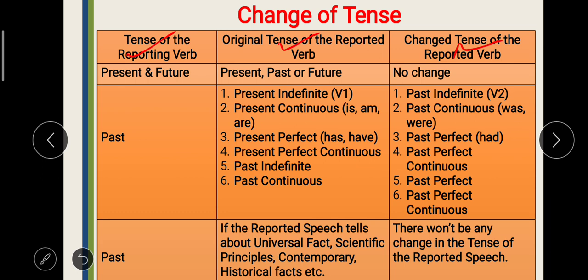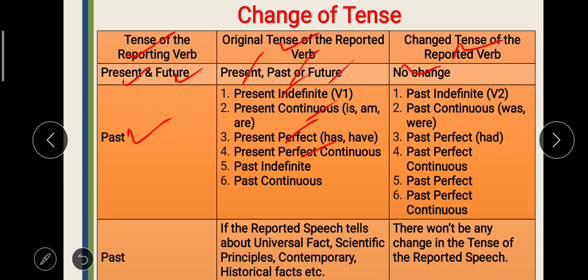If the tense of the reporting verb is either present or future, one of the two, and the reported verb is in present, past or future, then no change will be there. There won't be any change. Whatever the tense is of the reported verb will remain as it is. But if reporting verb is in past, then future will change into past, and present will change into past. And present has 4 parts: present simple or present indefinite, present continuous, present perfect, and present perfect continuous.